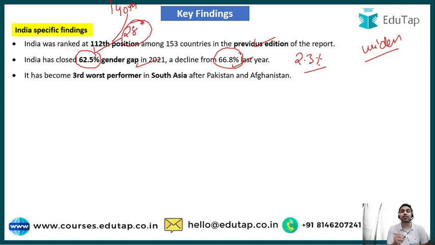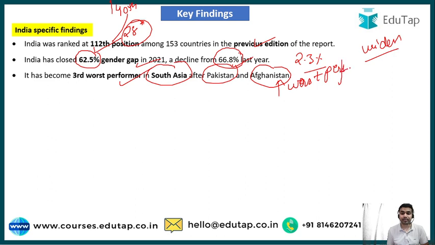And guys, another very sad point related to India is that India has become the third worst performer in South Asia. The only two countries which are behind India are Pakistan and Afghanistan. And if we talk about Afghanistan, then Afghanistan is the worst performer of the Global Gender Gap Report 2021. So that was all from the India specific findings.